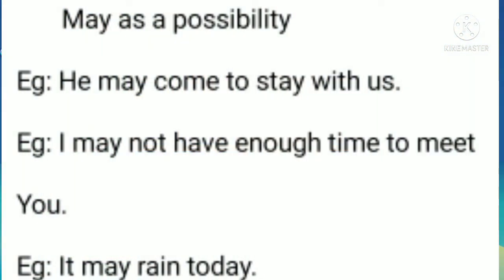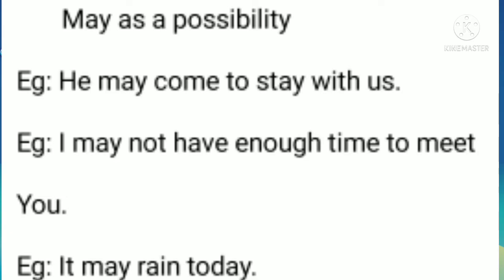Now let's take the example of may and how to use this modal auxiliary verb may for possibilities, right? Through examples you will understand them properly, right? For example, he may come to stay with us. So he may come to stay with us means that there are possibilities or chances that he may stay with us, right?